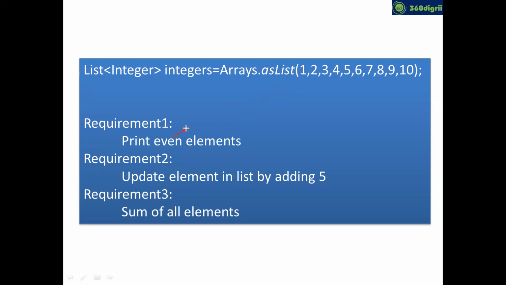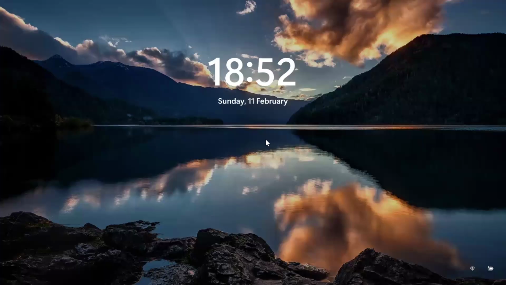So what do you need to do? You have to take each element and check: is it mod 2 equal to 0 or not? Each element you have to take and verify whether it is mod 2 equal to 0. So we have to use a method called filter here.